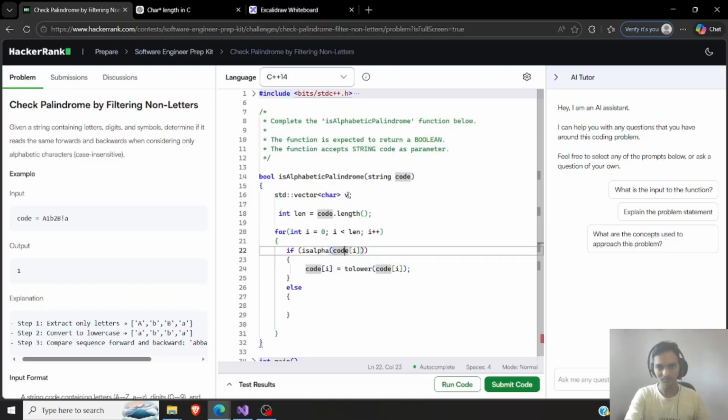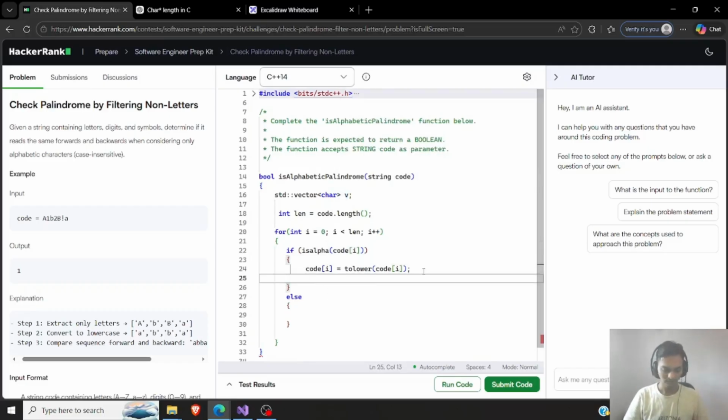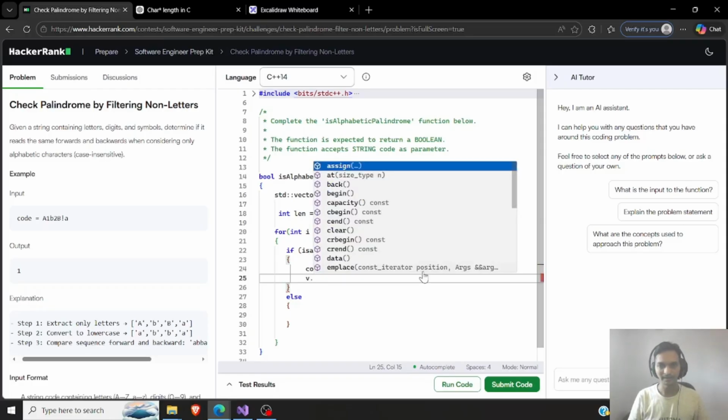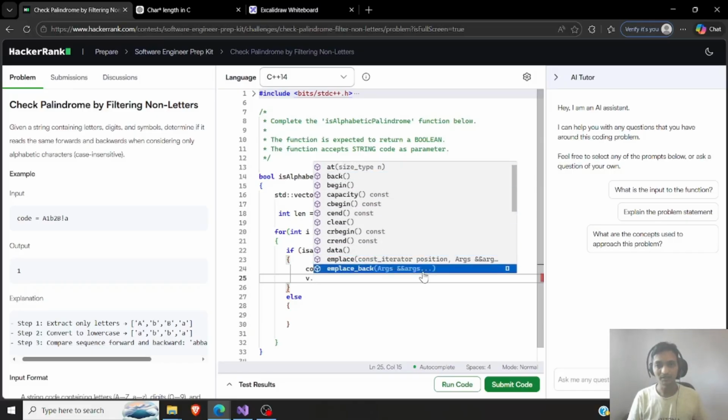Now this is working out. So what I want is to add it to v. There might be a v dot add to the end, or emplace_back should be there.